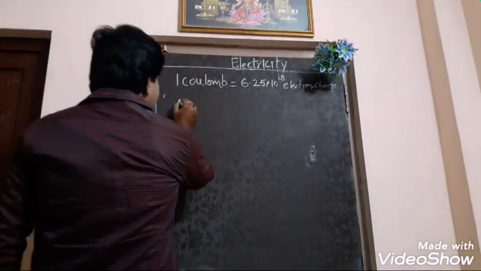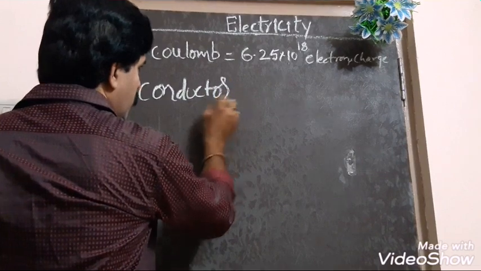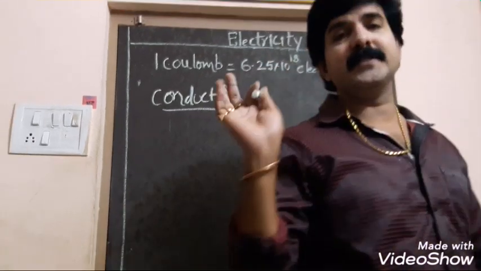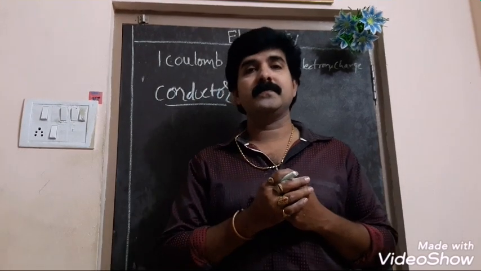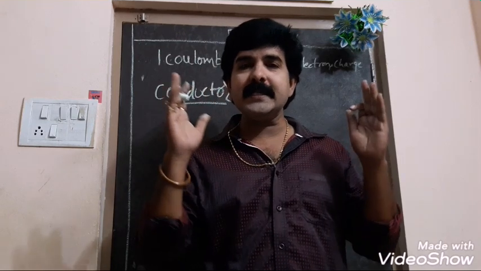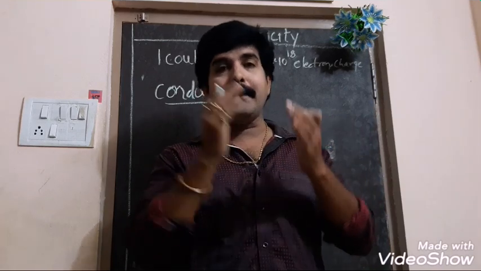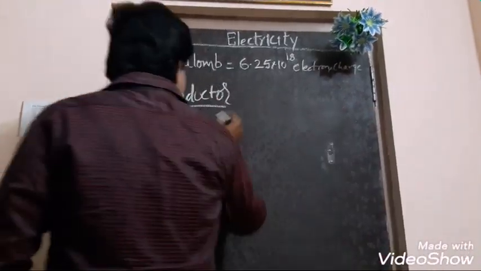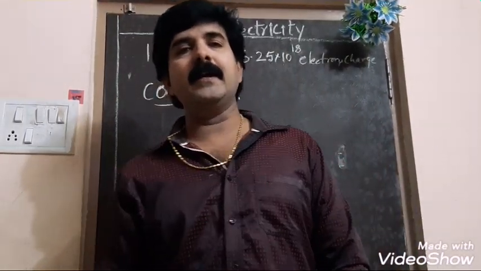What are conductors actually? What is meant by conductor? Conductor is a substance that allows the current to pass through them. So those are the substances which allow current to pass through them. Those are called conductors. In our daily life, we come across many conductors like metals.